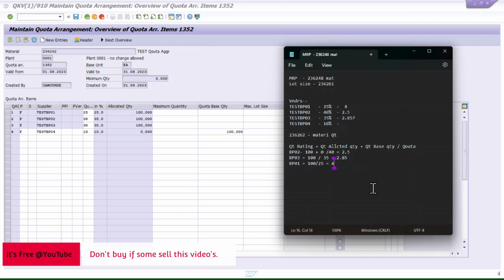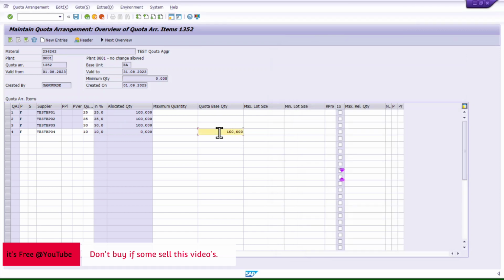So let's say for BP4, if I calculate quota rating, it will be 100 divided by its quota, which is 10, so its rating will come to 10. So this is how we stop unnecessary advantage for this newly added vendor, because he was added recently. He should not get unnecessary advantage. That's why we give quota base quantity here.